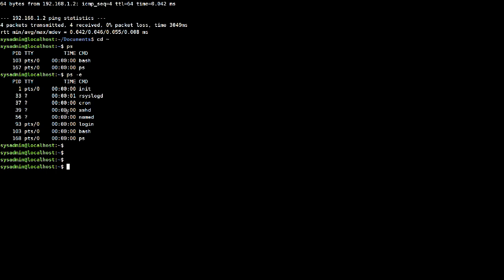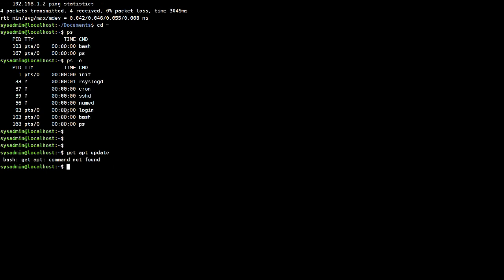So to update the machine, you need to type in apt dash update, space update. My bad. You need to type in sudo in front of that. Since I already did that, I'm not going to do it. Just type in sudo apt update.